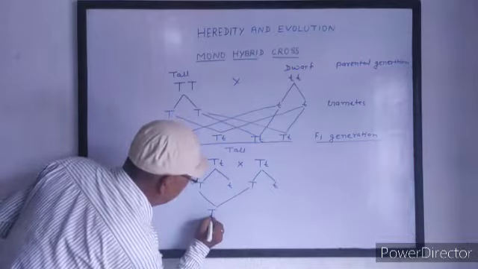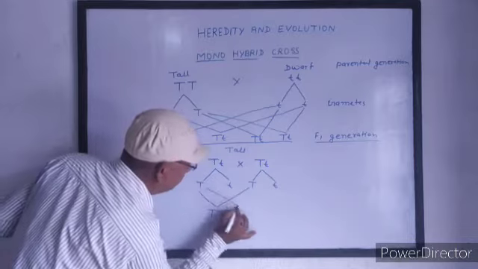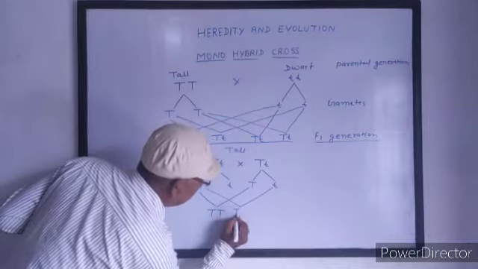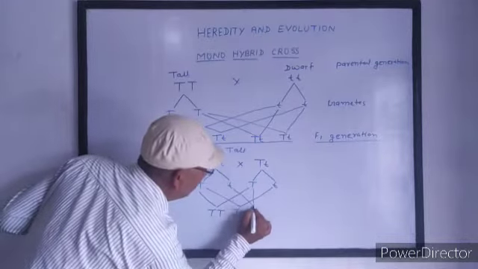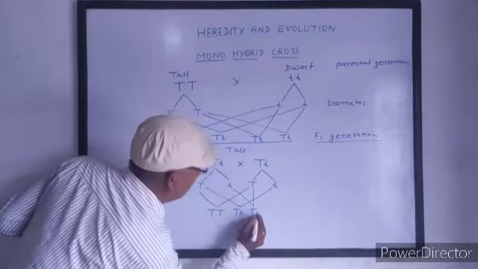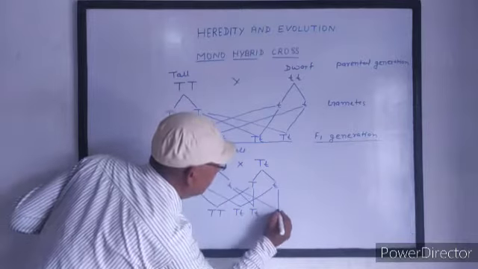Then in the F2 generation, both tall and dwarf plants come, and the tall and dwarf plants are in the ratio 3:1.